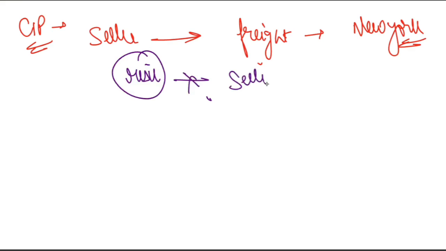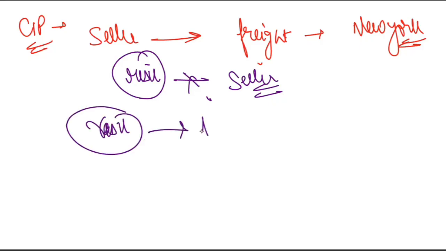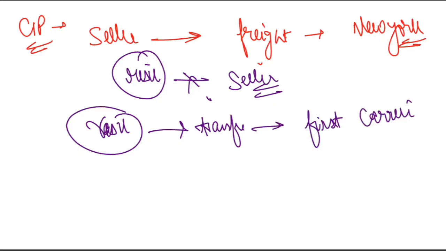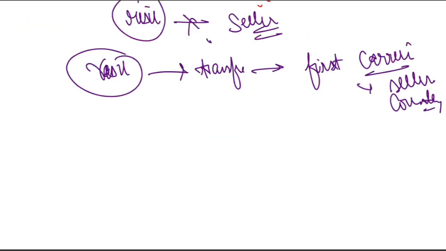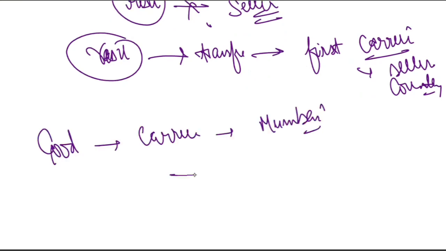Risk is transferred the moment goods are handed over to the first carrier in the seller country. So the risk transfers the moment the goods are handed to the first carrier in the seller country. Fine. So in this case, goods are handed to a carrier in Mumbai, right? So obviously risk passes to the buyer.